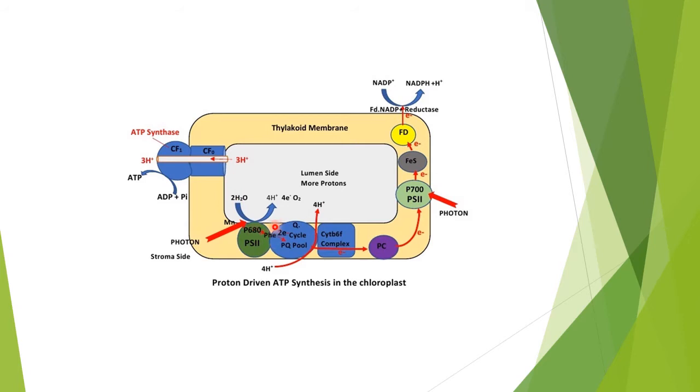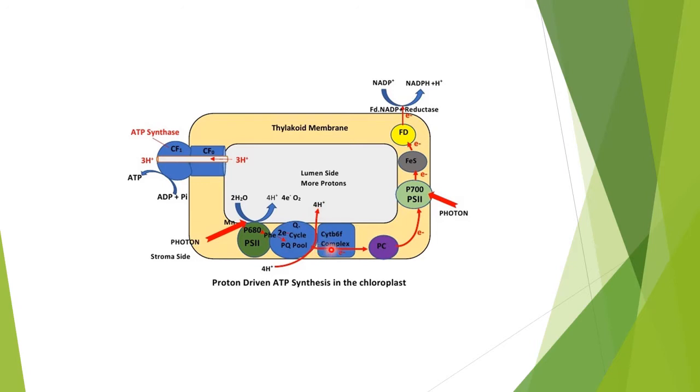And these electrons will pass through a number of electron carriers, and within these carriers is present a cycle which is called the Q cycle, which we will discuss in detail, which will result in the movement of the electrons towards the cytochrome Bf complex, and also the pumping of protons from the stroma side towards the lumen side.